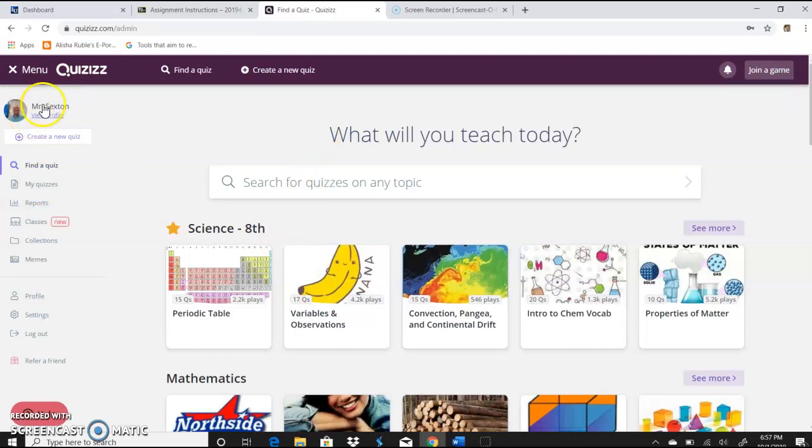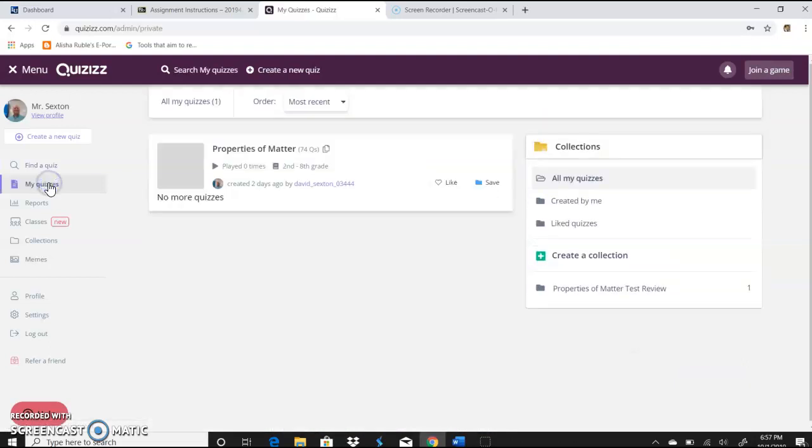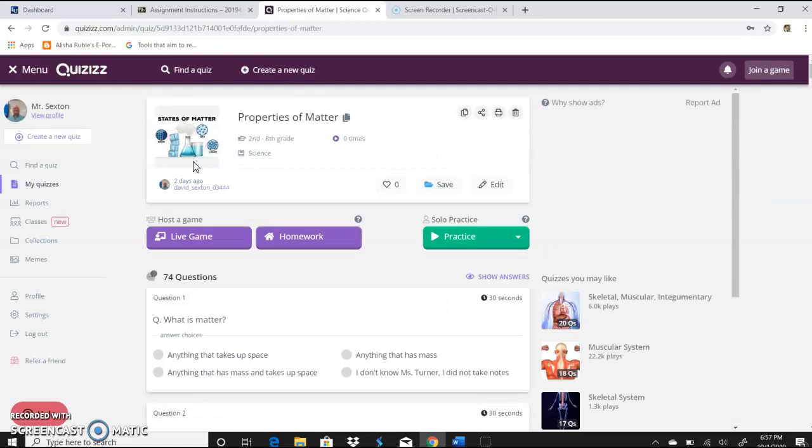I'm going to go over here. As you can see, this is my profile. This is me, David Sexton. And I had just created a quiz a couple of days ago to get this set up. So I'm going to go to My Quizzes. And here for my class, I've got one that's for properties of matter. So I'm going to go ahead and open that one up.